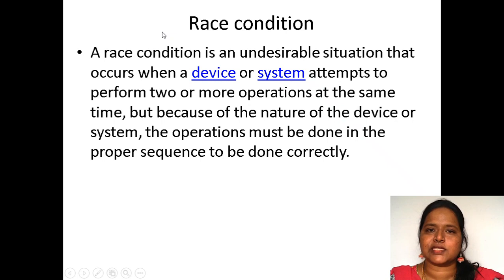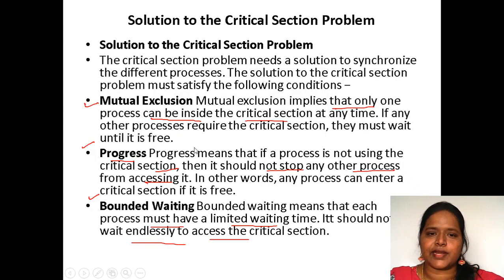Here, race condition, as I have said, is an undesirable situation that occurs when a device or a system attempts to perform two or more operations at the same time, but because of the nature of the device or the system, the operations must be done in a proper sequence to be done correctly. Then only the race condition does not occur. Fine. This is the race condition.